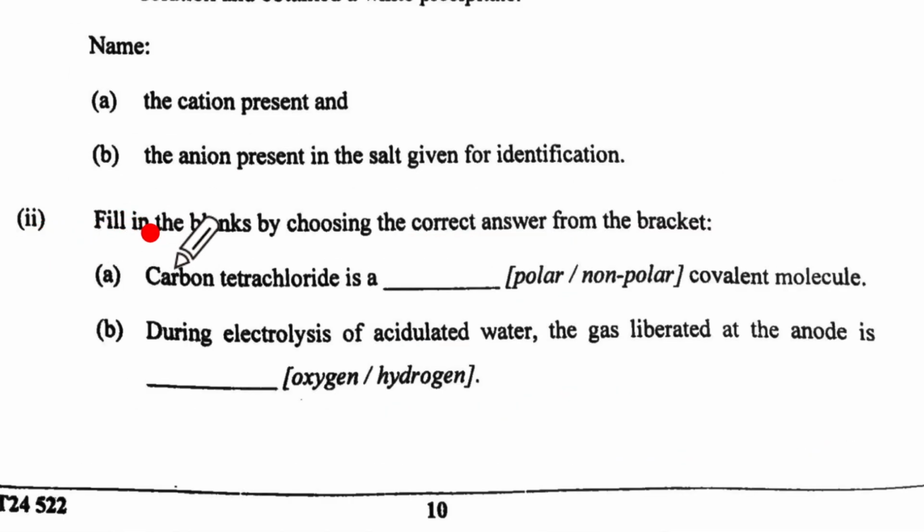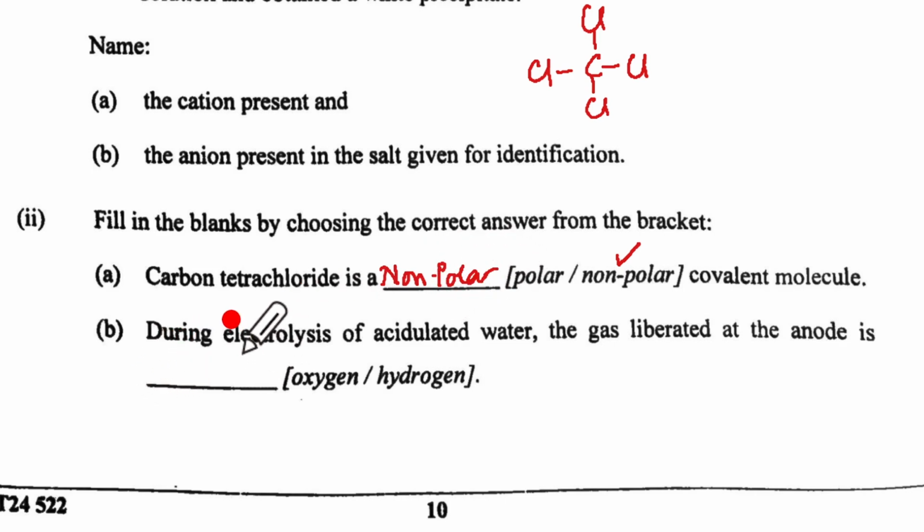Question 7, second part. Fill in the blanks by choosing the correct answer from the bracket. A. Carbon tetrachloride is a non-polar covalent molecule. The reason is because carbon will be sharing electrons with chlorine, and these electron pairs which are shared are equally distributed, so there is no charge separation. So the correct answer here is non-polar.